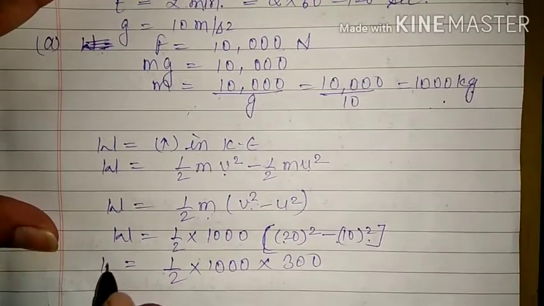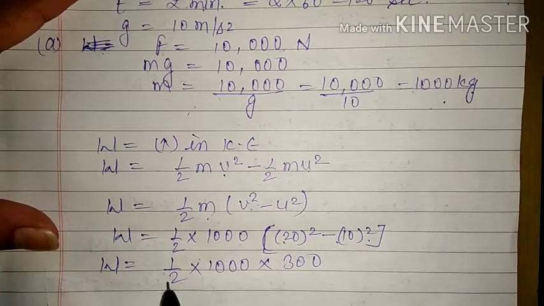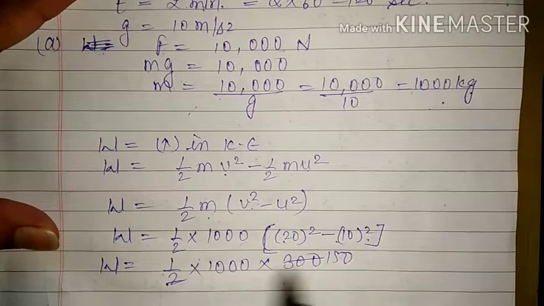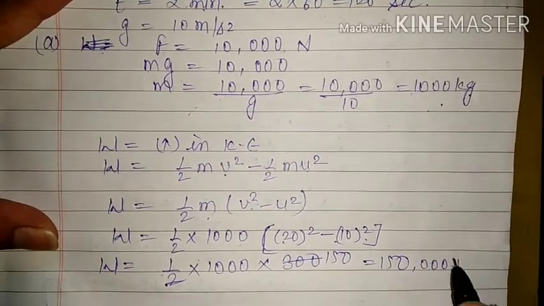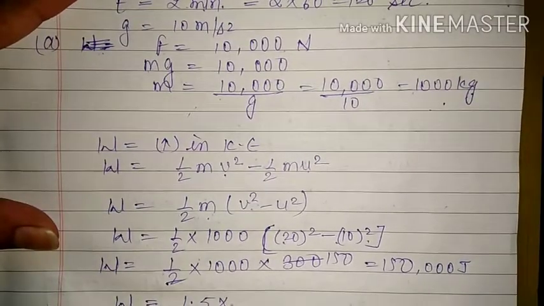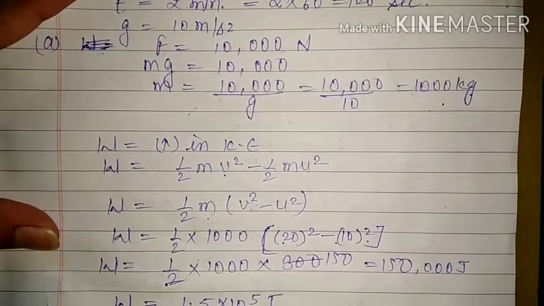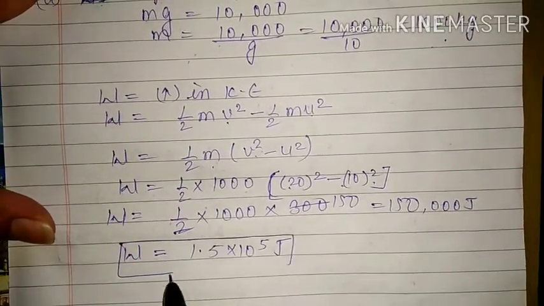So now the amount of work done will be approximately equal to 150 and these 3 zeros joule, which can also be written as 1.5 into 10 raised to power 5 joule. This is the amount of work done. This is our first question or first part.